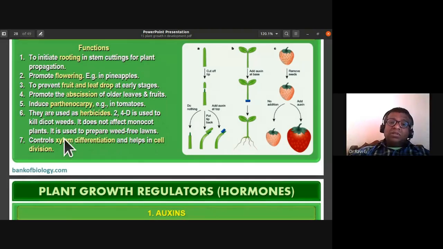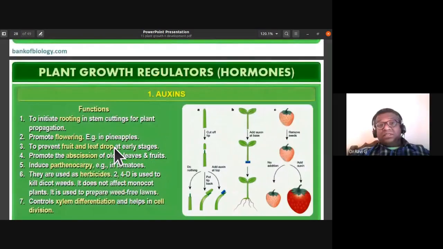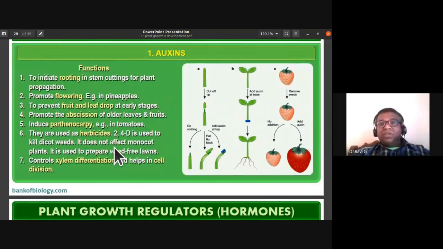So the auxins also control xylem differentiation, and they help in cell division. So this is what you have to remember: auxins control xylem differentiation, and auxins also help in cell division. So these are all the things that we have to remember regarding the physiological functions of auxins.